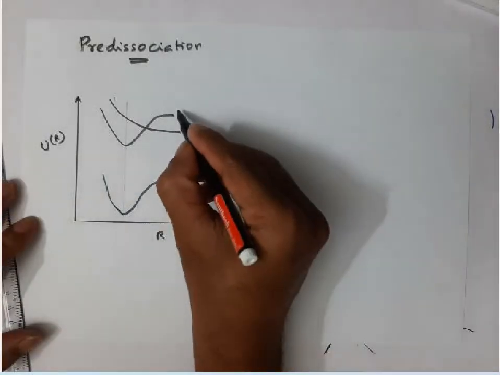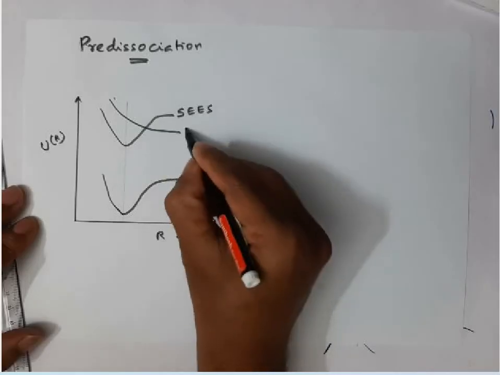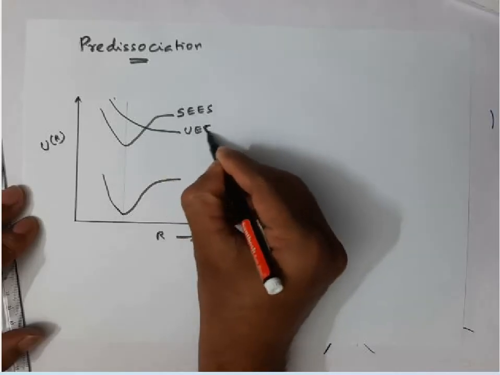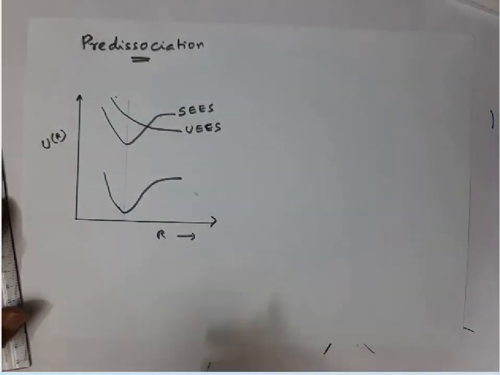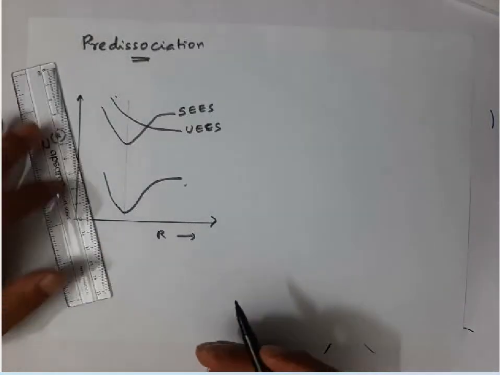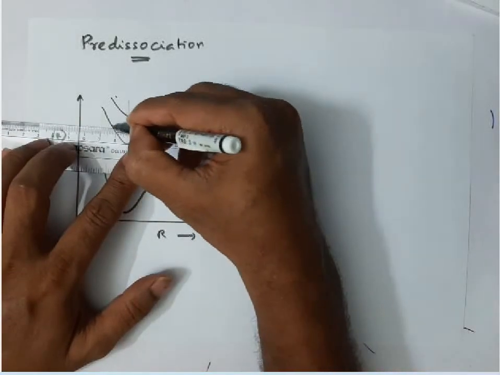Whenever a stable excited electronic state and an unstable excited electronic state overlap, what will happen? Then some peculiar things may happen. I'll show you.